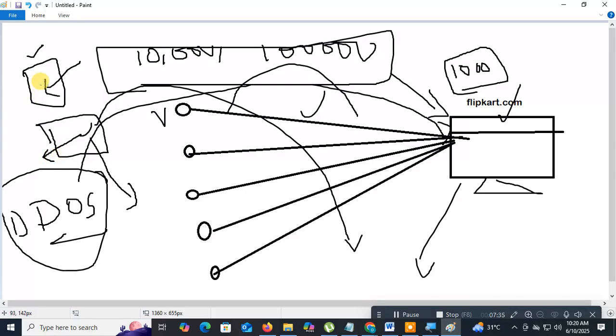Whenever you download the full version of KineMaster or any movie from the internet, what happens? They will add malware, nothing but a virus, to your movie also. You just download the movie and enjoy. Along with the movie, they will add a virus. That virus will infect your computer. You think they're giving you an original software, but what they do is use you like their bot.